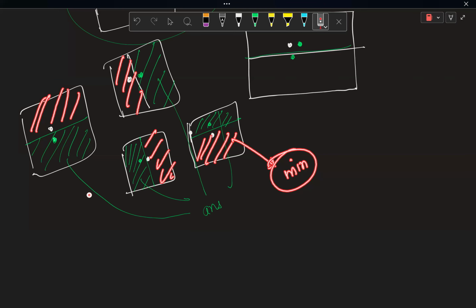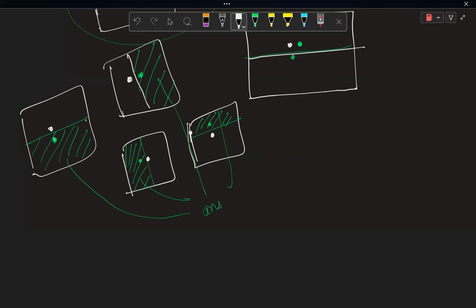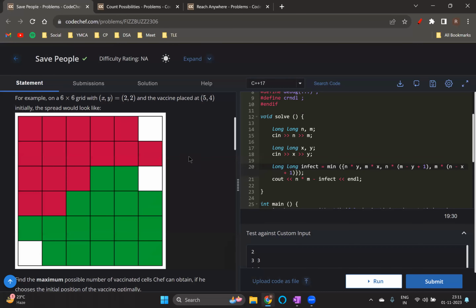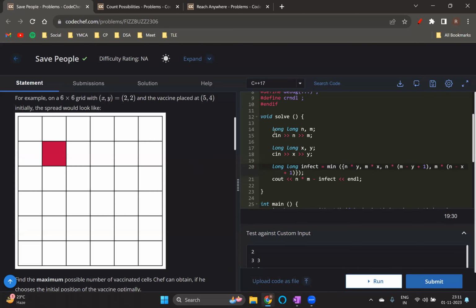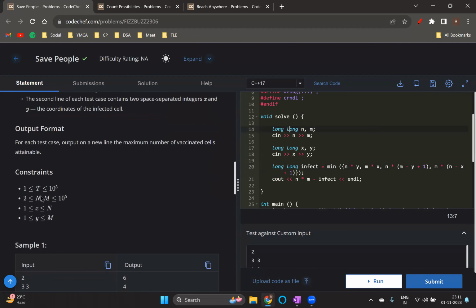The reason I calculated the minimum was because I felt calculating this area easier than calculating the green area directly. And I used long here because N and M could have been pretty large, so there was some risk of getting overflows. And I was a bit lazy in writing one L everywhere, so I just took them in long directly.